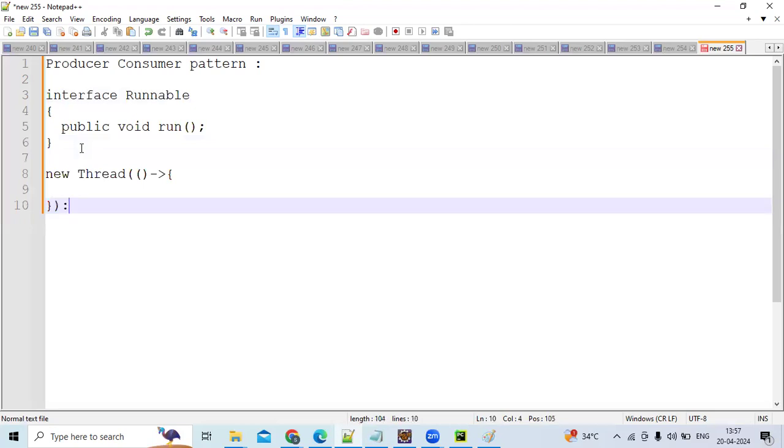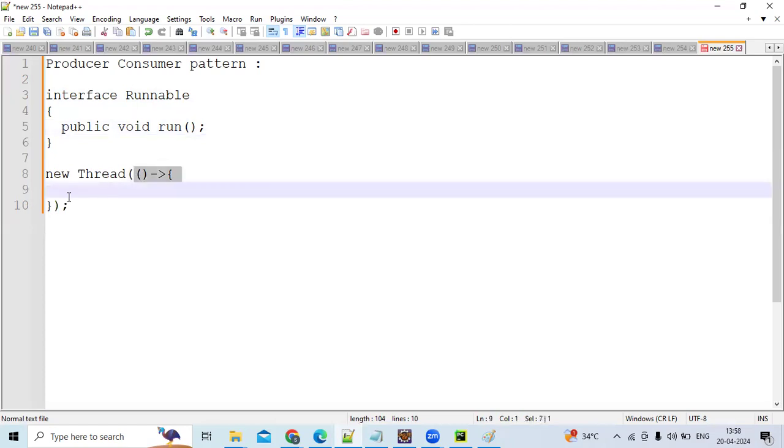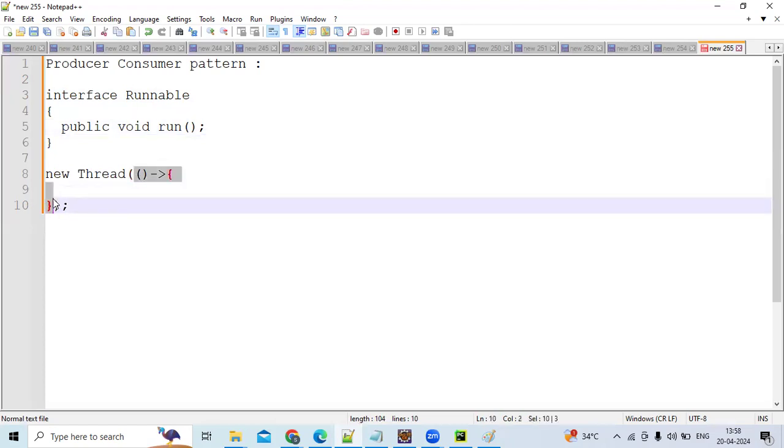Now the reason why lambda expression is only valid for a functional interface is that this function does not have any name. If there are multiple methods, in a normal interface, it will give an ambiguity error. The lambda expression would relate to which method?